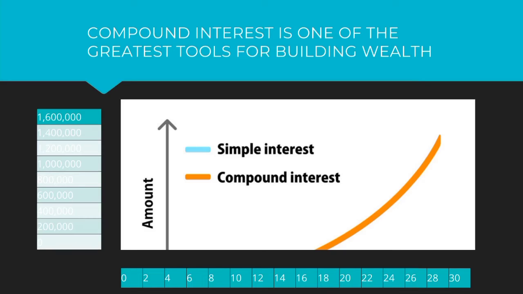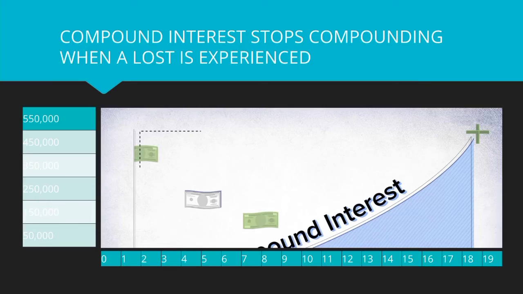So, $100,000 invested for 30 years at 8% annual interest will grow to over $1 million. And the biggest truth we are never told is that to achieve the true power of compound interest, nothing can be allowed to interrupt that growth, because as soon as there's an interruption, even a small one, all bets are off. This includes investment losses, account fees, tax on gains, and purchases made with the invested money. Compound interest stops compounding when a loss is experienced.